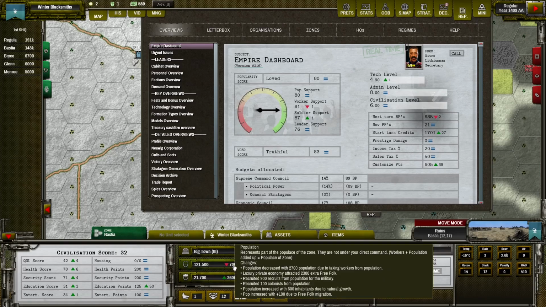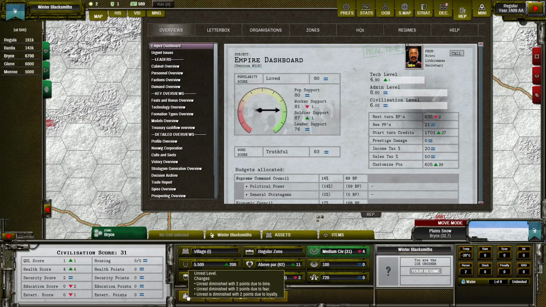You can see that we are receiving 600 inhabitants due to the natural growth, which is positively impacted by healthcare. And speaking about unrest, also the civilization score, the higher it is, the faster unrest and danger will diminish. But for fear, it will be the opposite. A higher civilization score will make fear decrease slower.